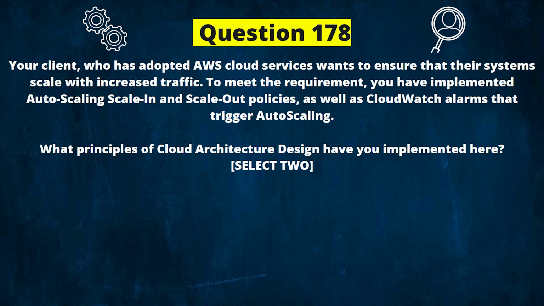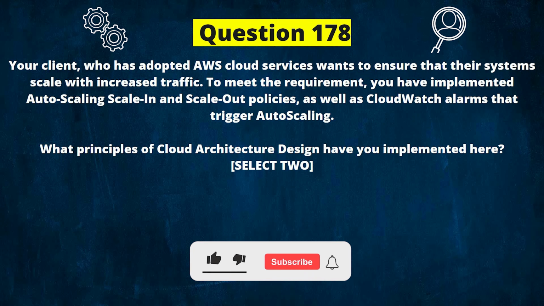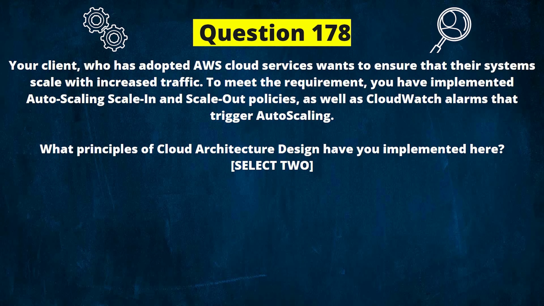Next question. Your client who has adopted AWS cloud services wants to ensure that their systems scale with increased traffic. To meet the requirement, you have implemented auto-scaling, scale-in and scale-out policies, as well as CloudWatch alarms that trigger auto-scaling. What principles of cloud architecture design have you implemented here?